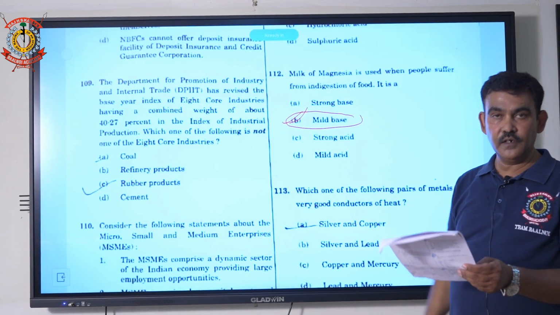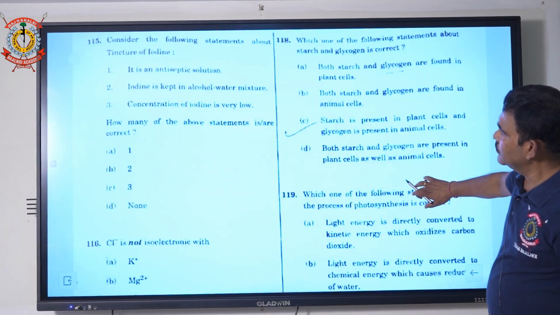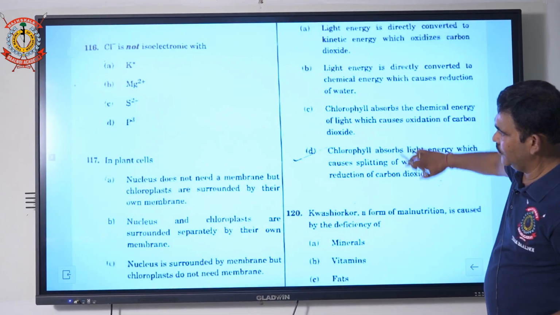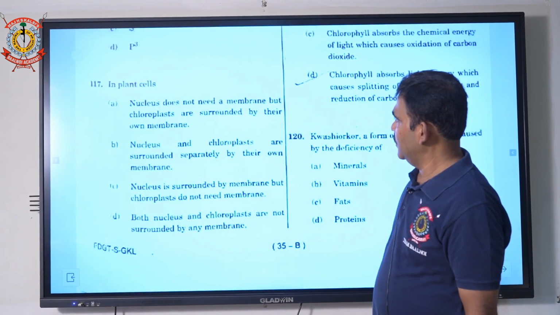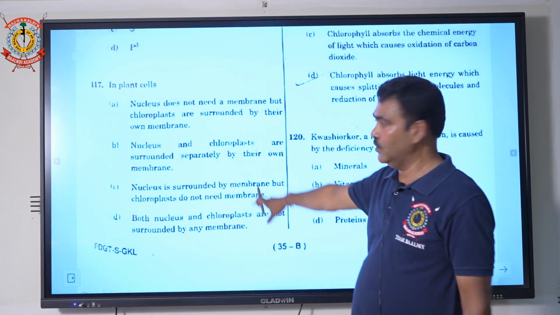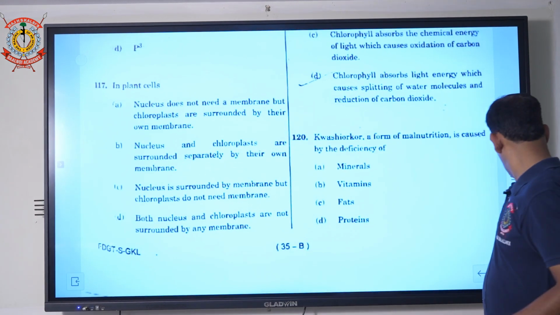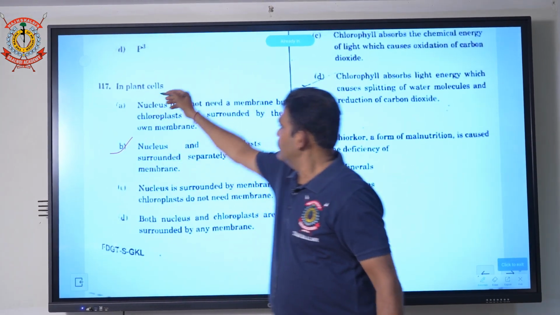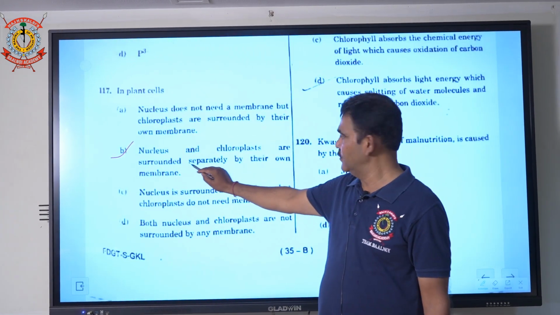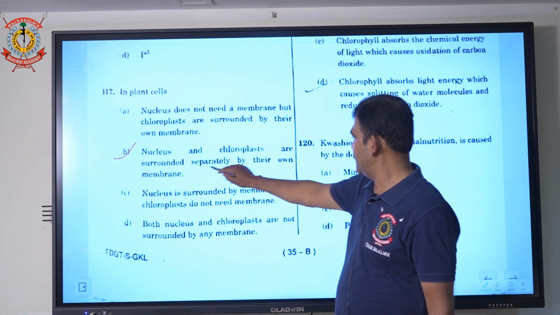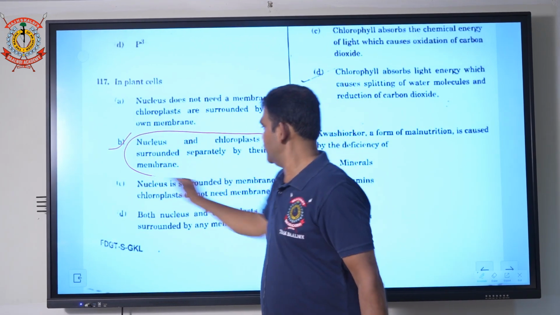Next question of bio is 117. ठीक है. In the plant cells, आप ठीक से पढ़ो. तो this is your correct answer. B. Plant cell में क्या होता है? Nucleus and chloroplast are surrounded separately by their own membrane. अपनी membrane से surrounded होते हैं. So this is your correct answer.